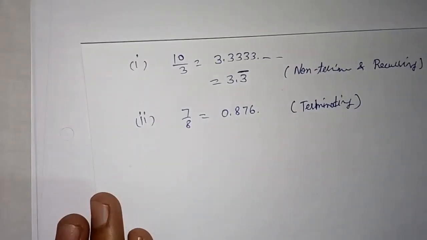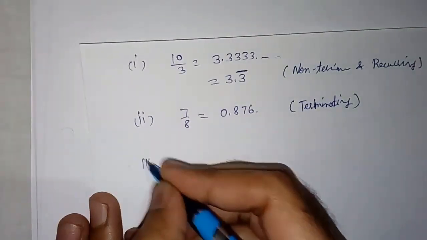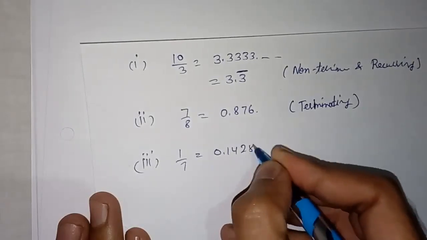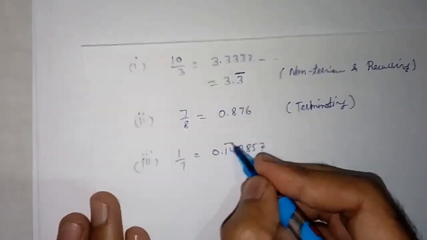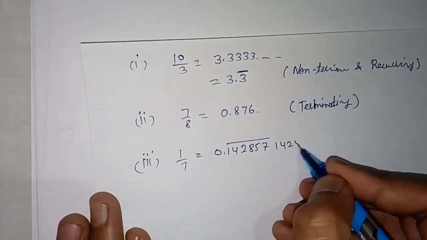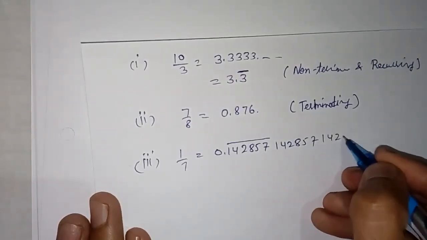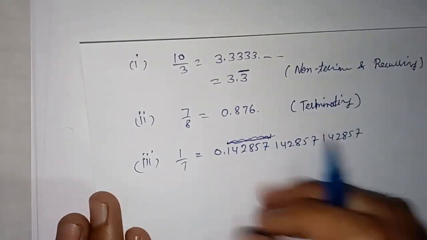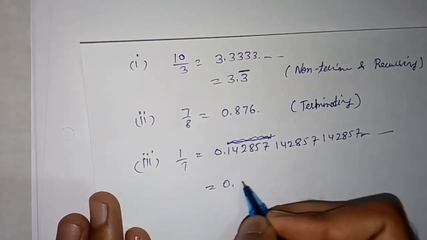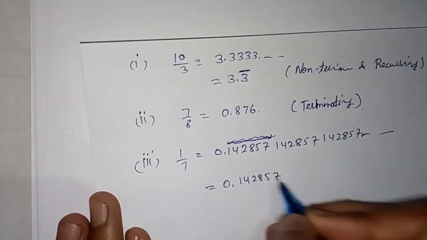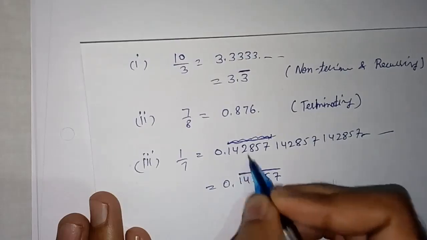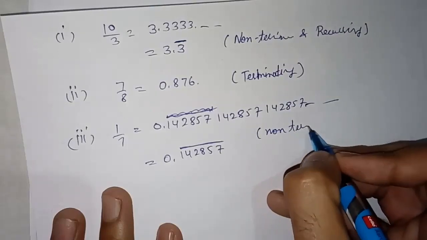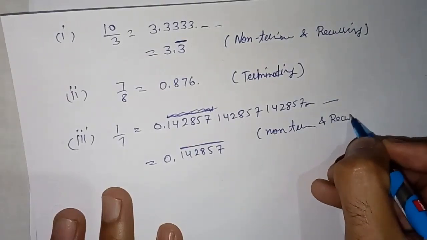Okay, third example, 1 upon 7. In this the quotient came 0.142857. After that, beta, this same will repeat, 142857, 142857. So to represent that they are repeating, we can put a dash on all these digits. Which digits are repeating, we will put a dash on all of these, because these will repeat again and again. So this is non-terminating and recurring.